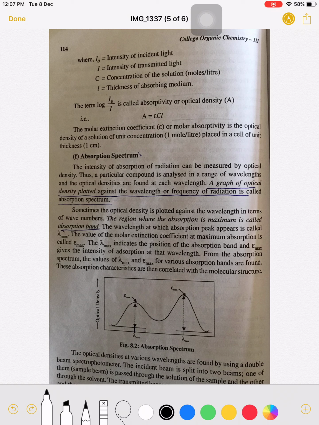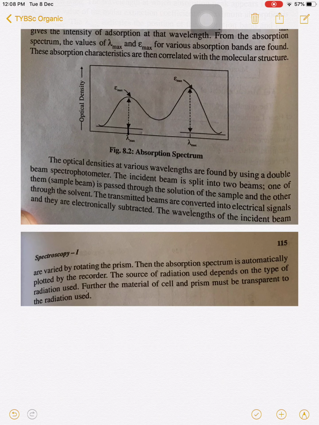The lambda max indicates the position of the absorption band, and Emax gives the intensity of absorption at that wavelength. If you see this lambda value, it gives the position of the absorption band, and Emax gives the intensity of absorption. From the absorption spectrum, the values of lambda max and Emax for various absorption bands are calculated by use of the graph. So this is the absorption spectrum.